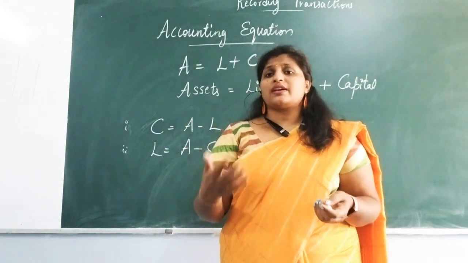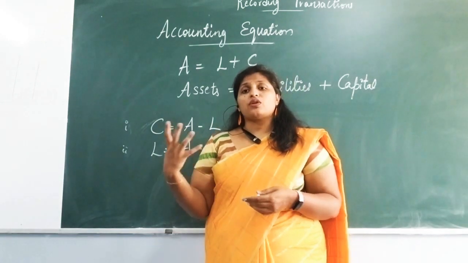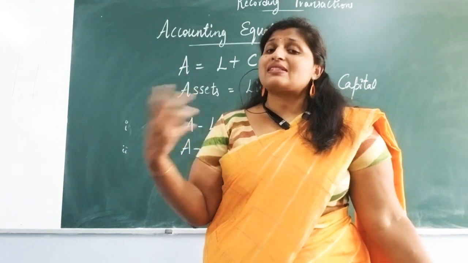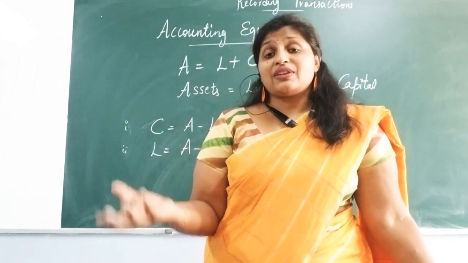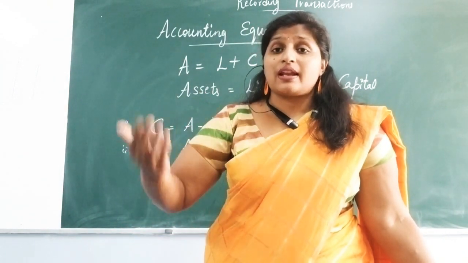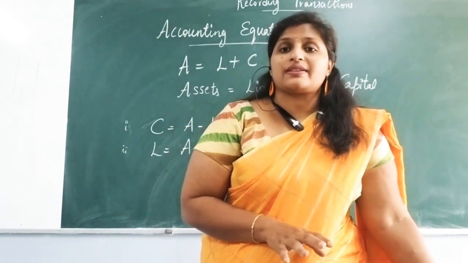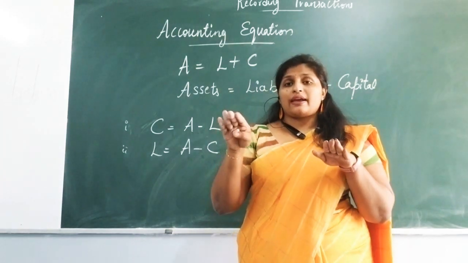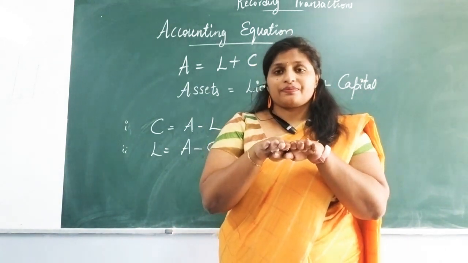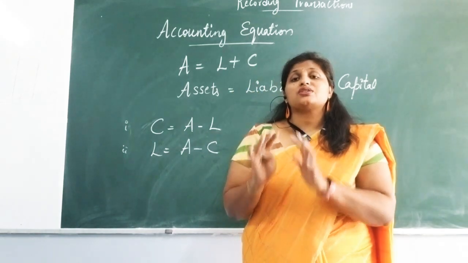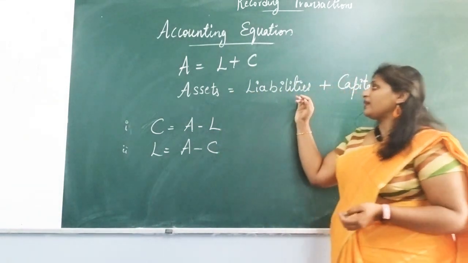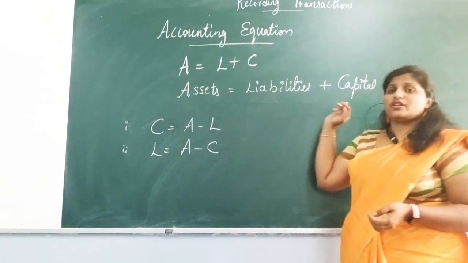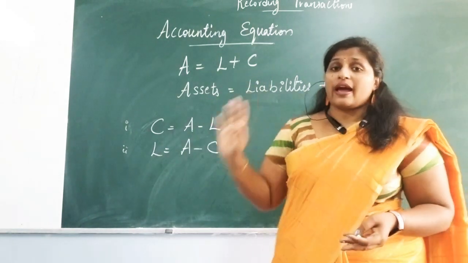When it wants to clear all its debts, obviously whatever resources they have in the form of assets, they will sell. But when they sell, the amount realized has to clear all other liabilities. So in a business, liabilities and assets should always be equal. The total value of the assets should be equal to the total value of liabilities and capital. When you add these two, it should be equal to the total assets they have in the business.